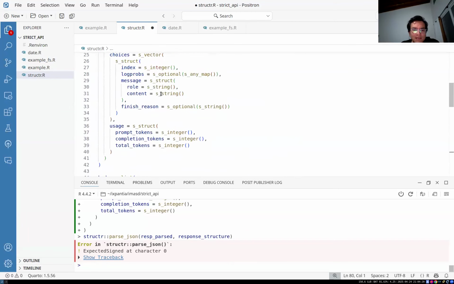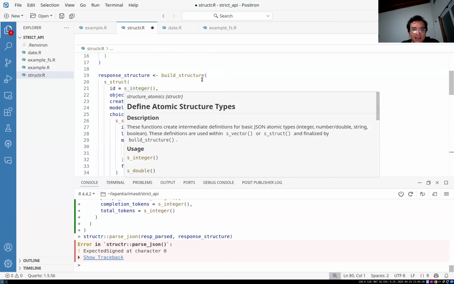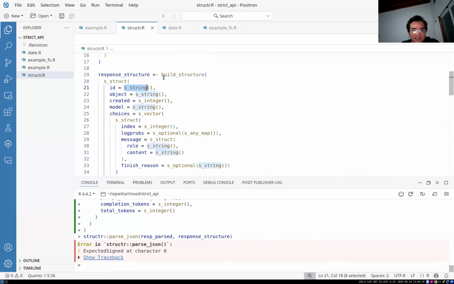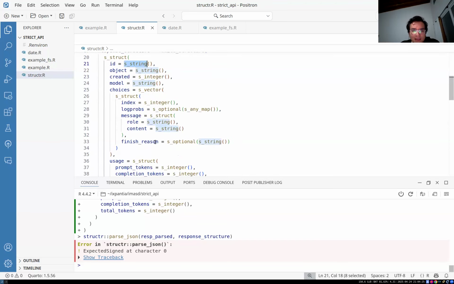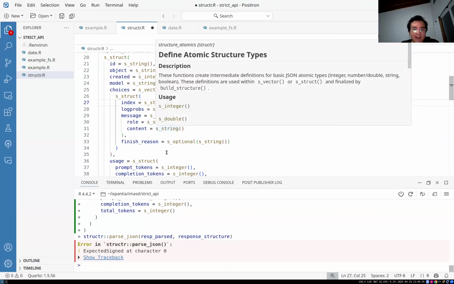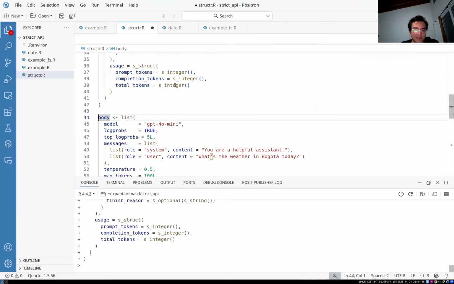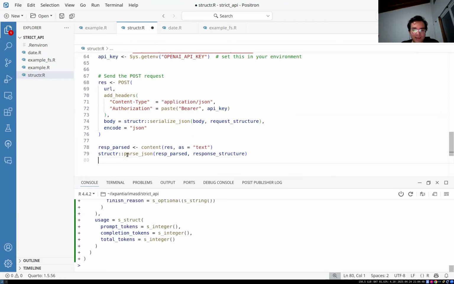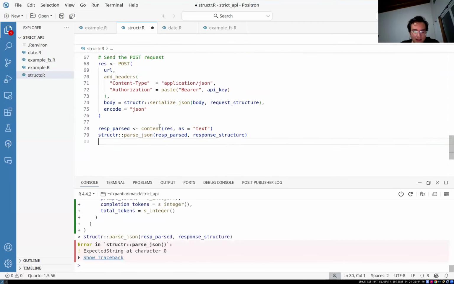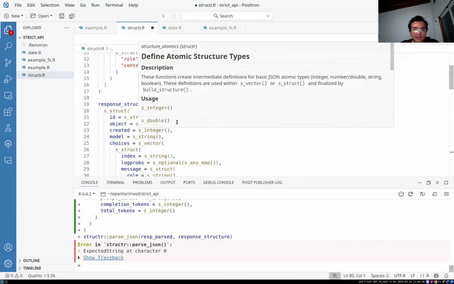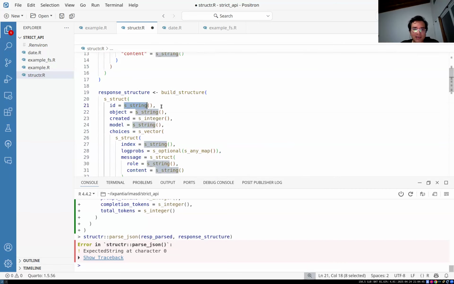Where am I expecting a string, correctly? Because ID, I believe is, no, ID is a string. Where am I expecting, index is perhaps. Index, yeah, I think index is the one that, no, because it's expecting signed. Yep, it's right there. If I do here, now if I parse it, now it expects a string somewhere, which I think it is this one.